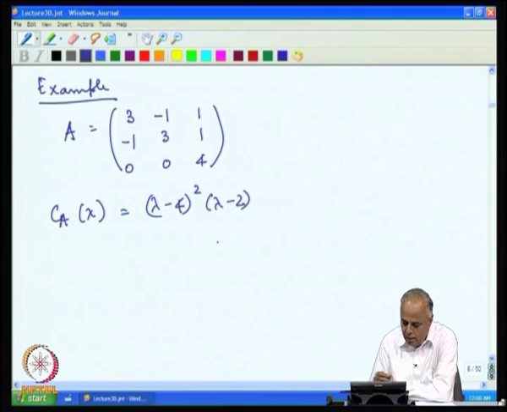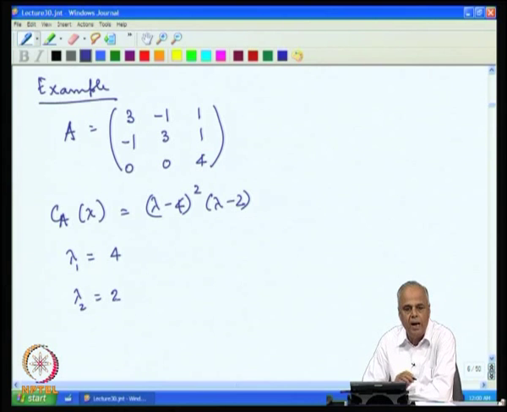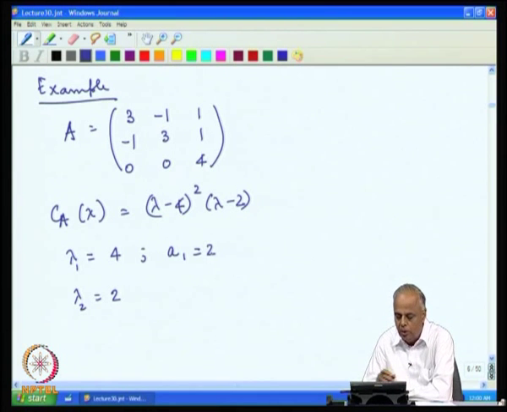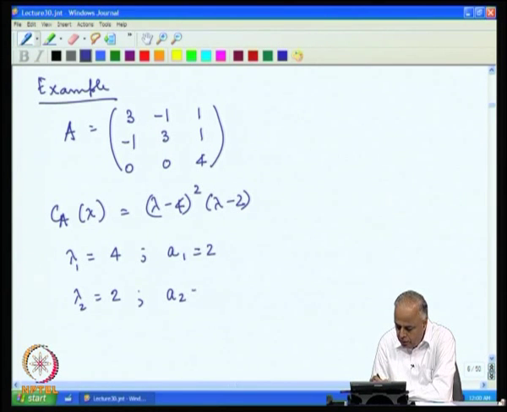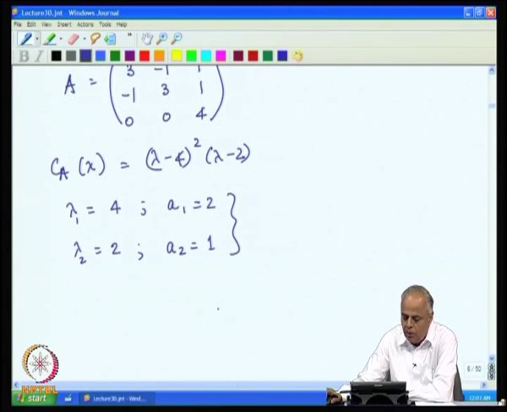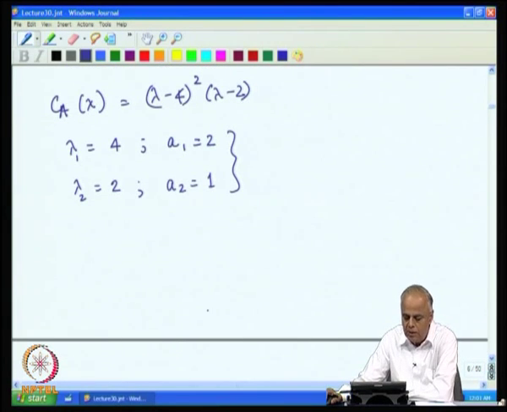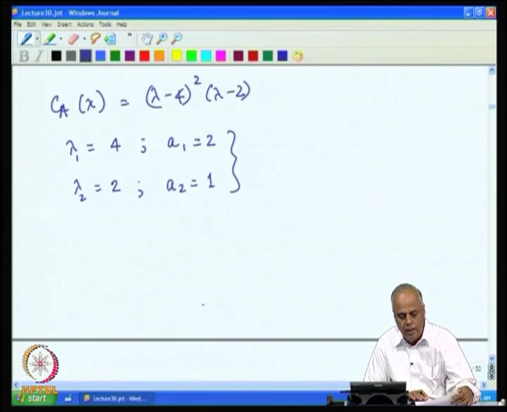Now, we find that there are two distinct eigenvalues, lambda 1 equal to 4 and lambda 2 equal to 2, and the multiplicity of the eigenvalue 4 is 2, because we have (lambda minus 4) to the power of 2, and the multiplicity of the eigenvalue lambda 2 is 1. Thus we have two distinct eigenvalues here. One of them has algebraic multiplicity 2 and the other one has algebraic multiplicity 1.